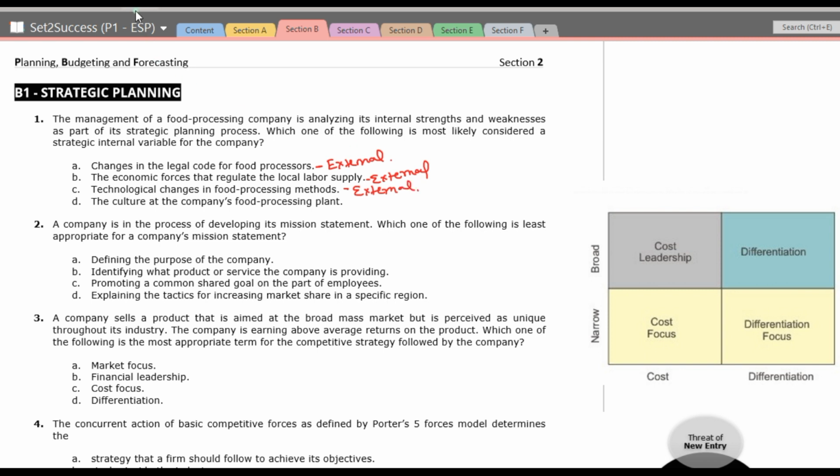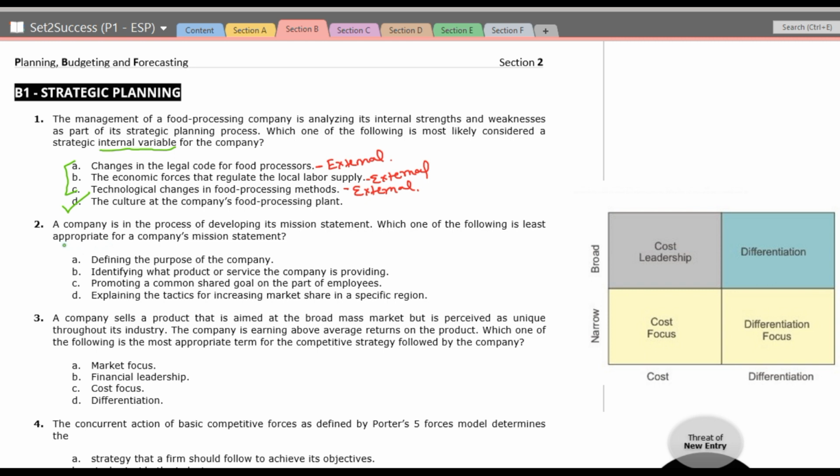So here they are asking for the internal variable. Something within the organization is internal, something outside the organization is external. So these A, B, C are external, and the culture at the company's food processing units is something within the organization. They are asking what internal variable, what is within the organization. So the culture at the company's food processing plant is within the company. So this is the correct option.